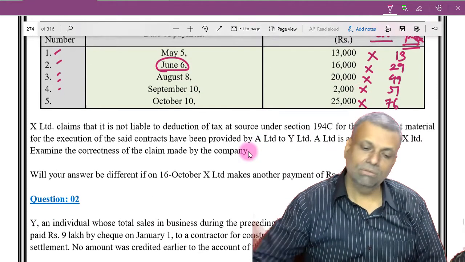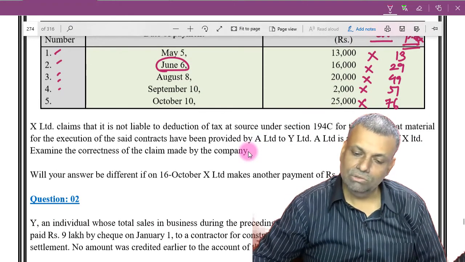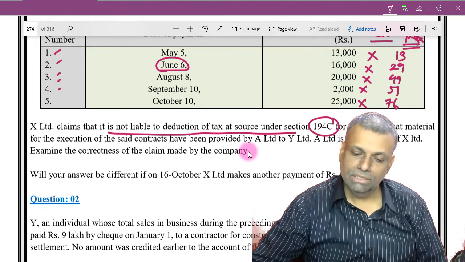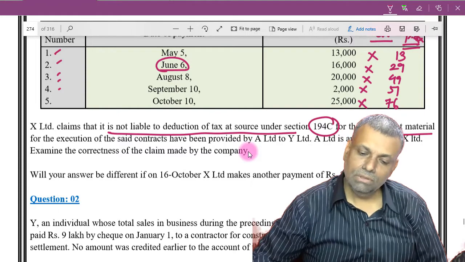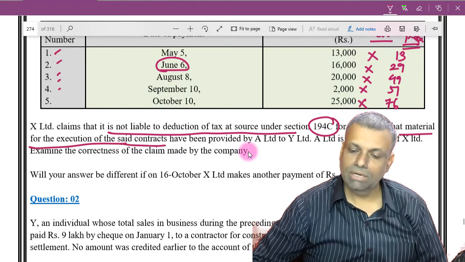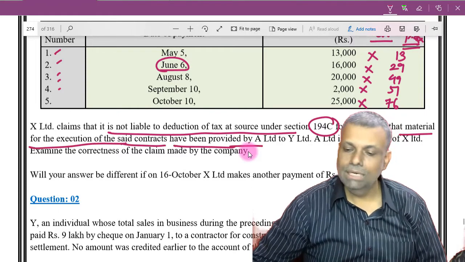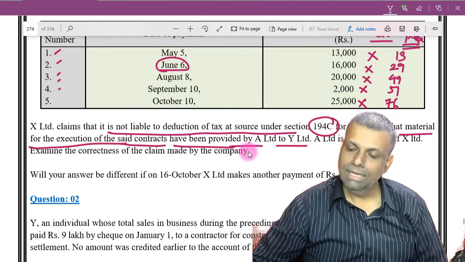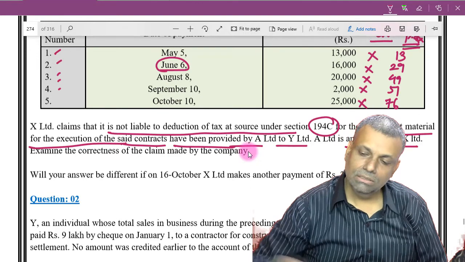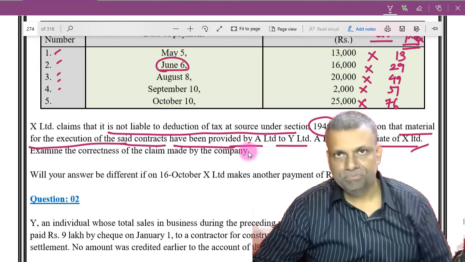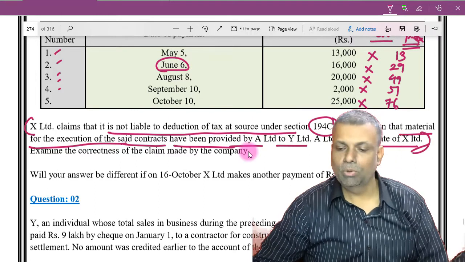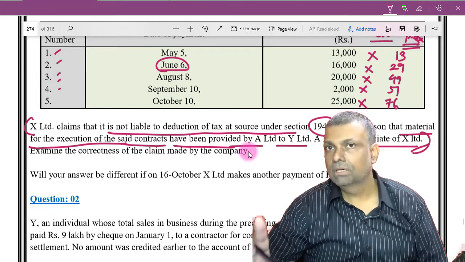Thereafter, see the further part of the question. X Limited claims that it is not liable to deduct tax at source under section 194C for the reason that the material for the execution of the said contract has been provided by A Limited to Y Limited, and A Limited is an associate of X Limited. Now this particular point I will also discuss, but wait for a while.